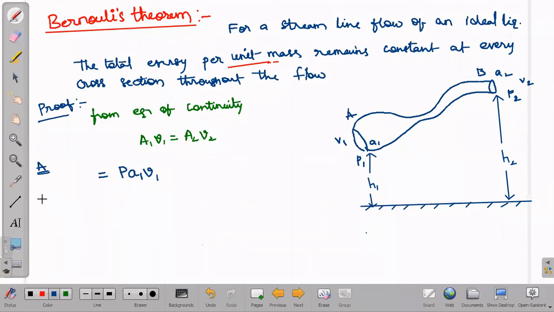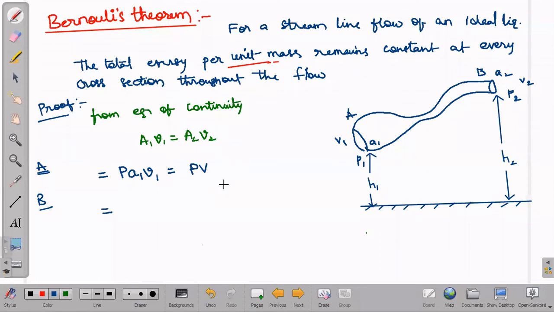Next, at B, what happens? At B, if we write the same expression, we can extend this. A1 V1 is the volume we can write, so P into V we can also write. Okay, now volume we got.